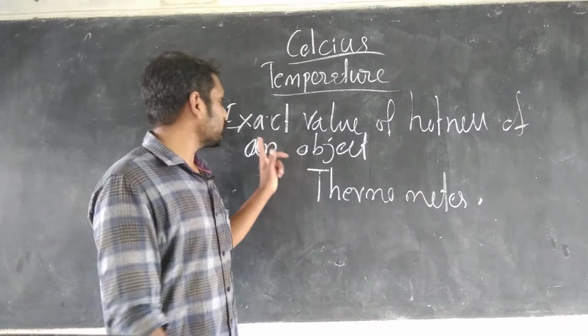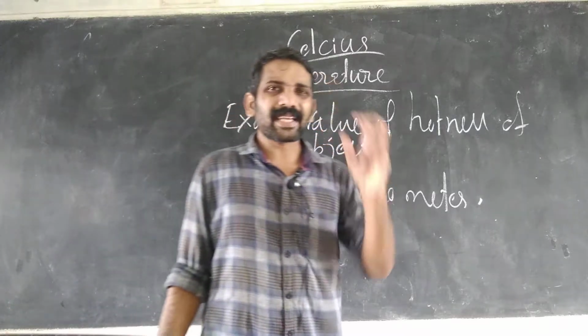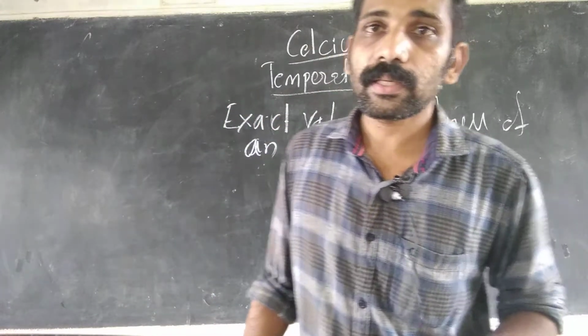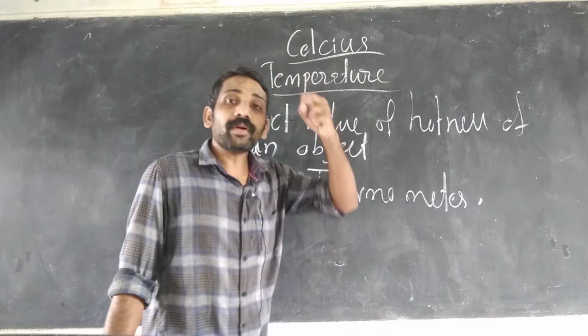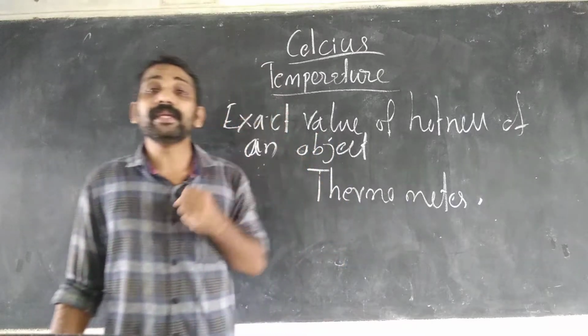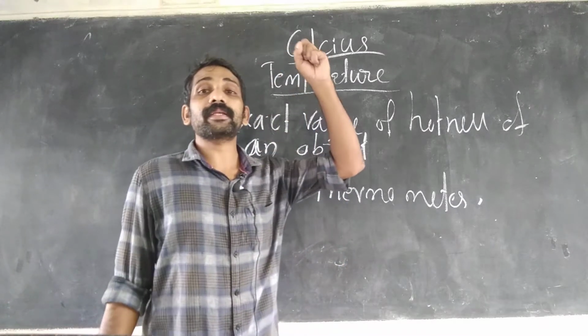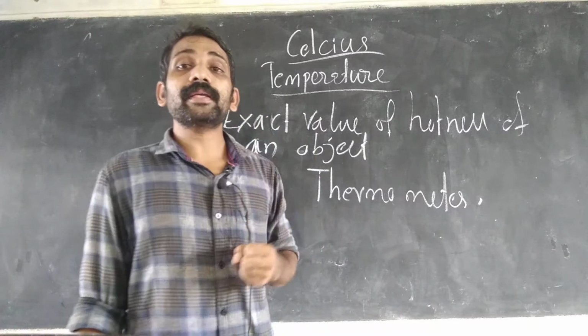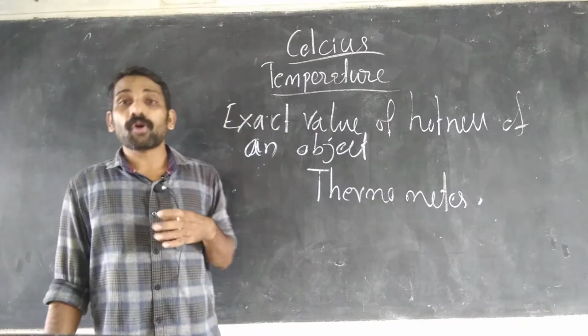So, temperature is the exact value of hotness of an object. To measure the temperature, we need an instrument called a thermometer, a device to measure the temperature of an object.